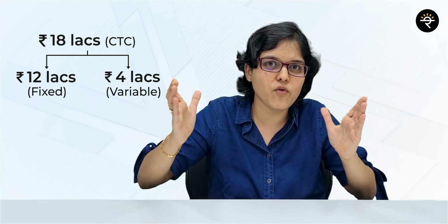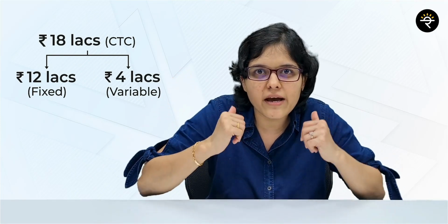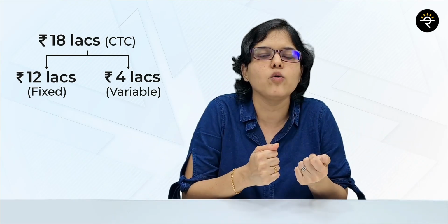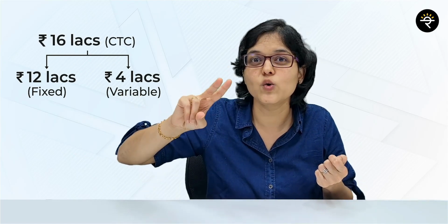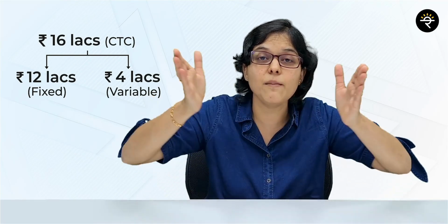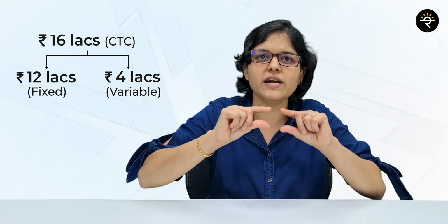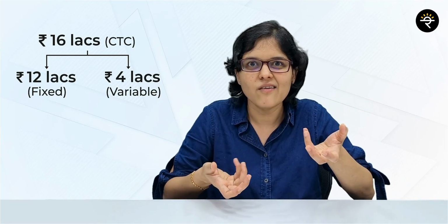In that case, out of your 6 lakh performance bonus, which was a part of your CTC, the actual payout might be lesser than that. It might be, let us say, only 4 lakh. In that case, for that specific year, can I say your CTC dropped down from 18 lakhs to 16 lakh only? Because you lost out on the 2 lakh of performance bonus. So that is how I can tell you that CTC is always a bigger number as compared to what you're going to get in hand. In certain scenarios, it might be more or less equal, but it just can't happen that your in-hand salary will ever exceed the CTC.